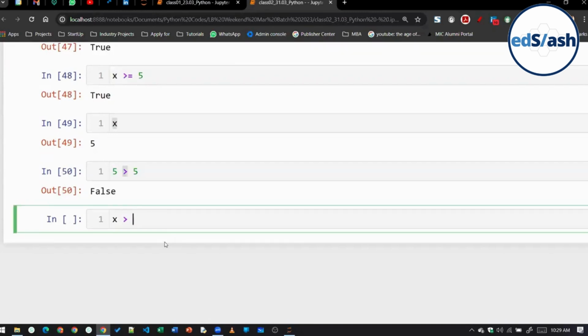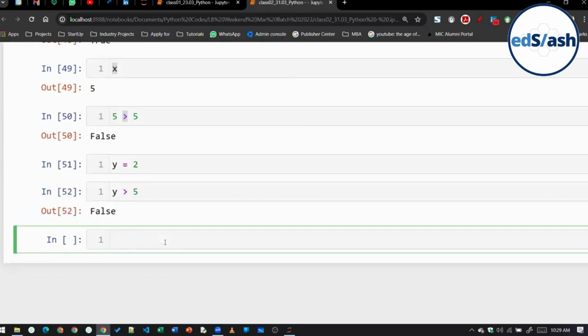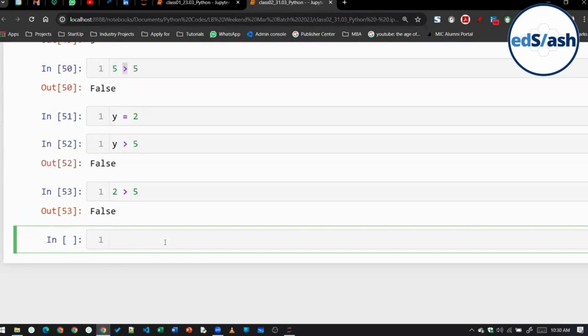Suppose we have a variable y equal to 2, and I say y greater than 5. What will happen in this case? It will compare the current value of y with 5 and it will give us false, because current value of y is 2 and 2 greater than 5, true or false? It is false, right? 2 cannot be greater than 5.